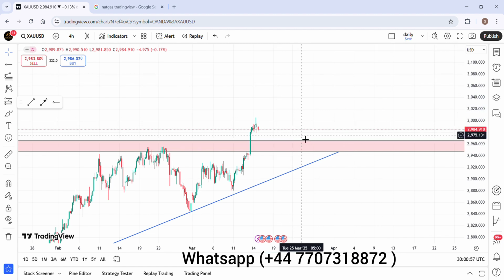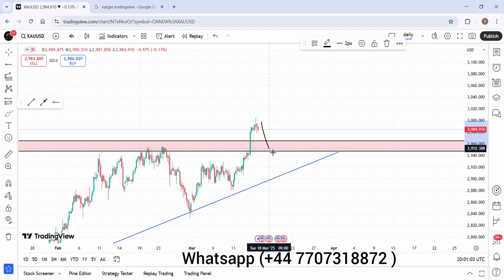Okay, so first the market will retrace here. Why? Because the zone is first broken down. This retracement is required, and the market can retrace to this level or to this trend line, but that is almost near to impossible because this zone is broken down.